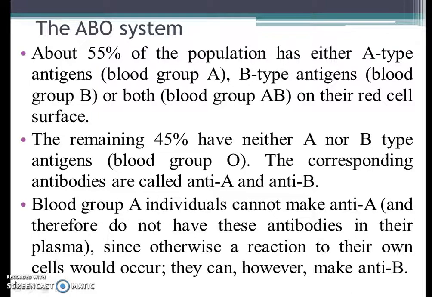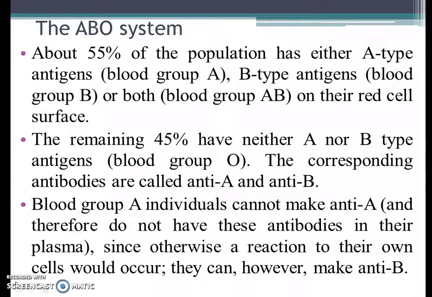The remaining population, that is 45%, has neither A nor B type antigens, and that is known as blood group O. But the blood group O person has the corresponding antibodies called anti-A and anti-B.